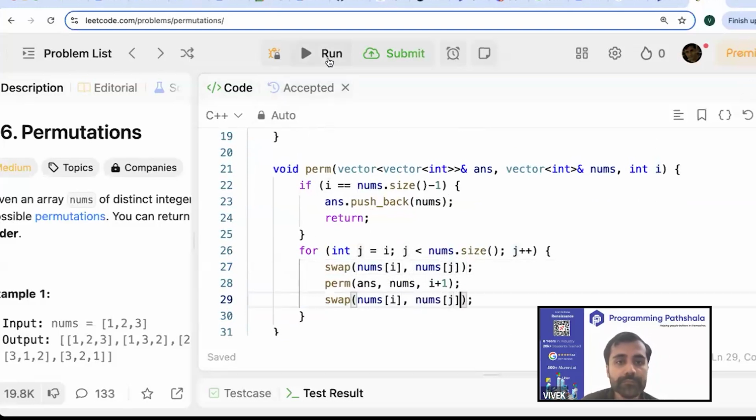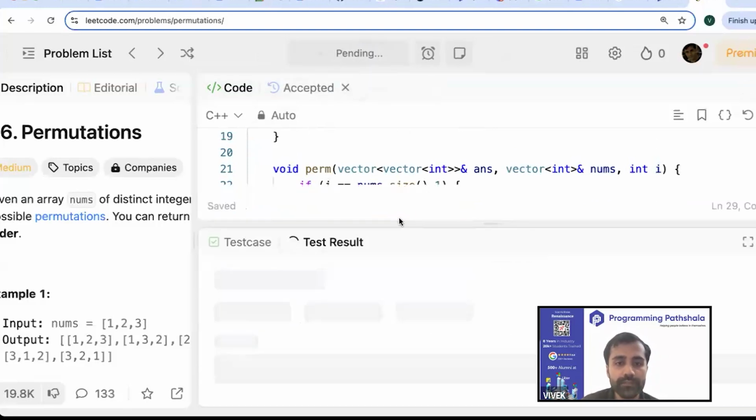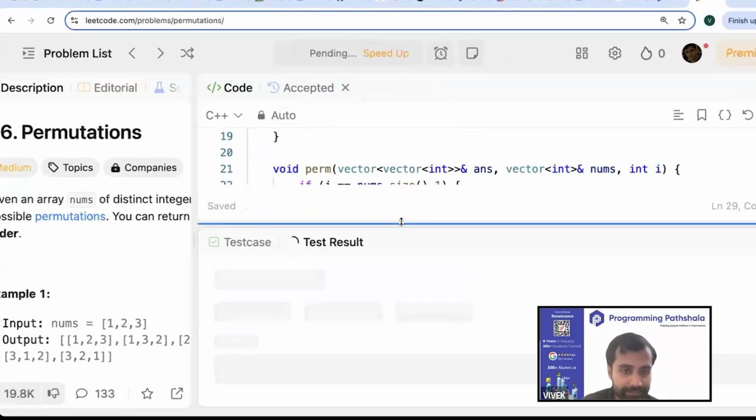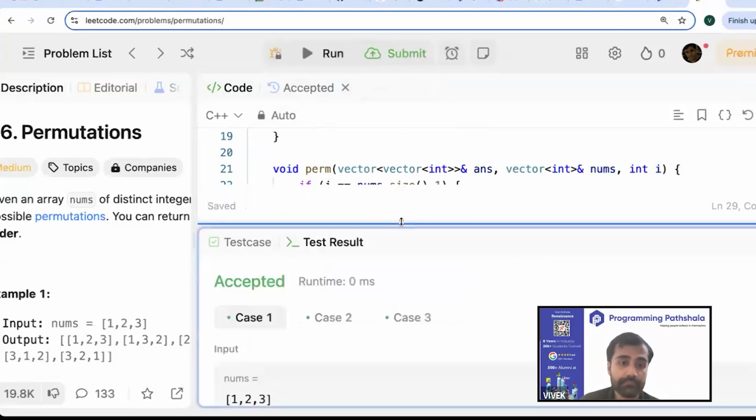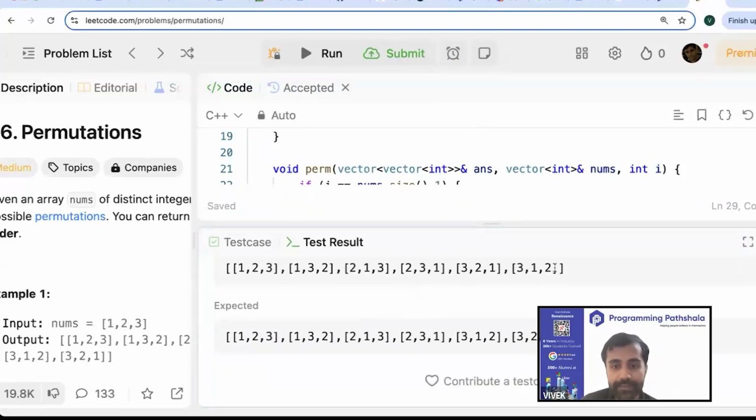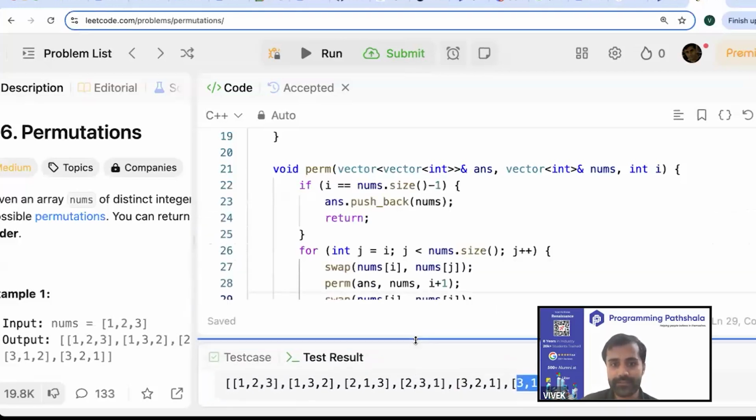All right. So now if you run this code, I just wanted to show you that this will produce the right output, but that right output will not be sorted. Here 321 would end up appearing before 312. That's the idea. Did you get it?